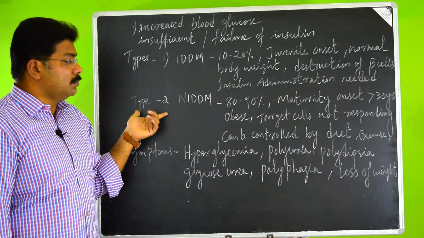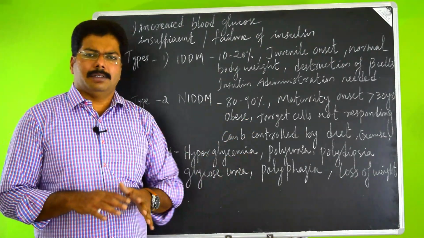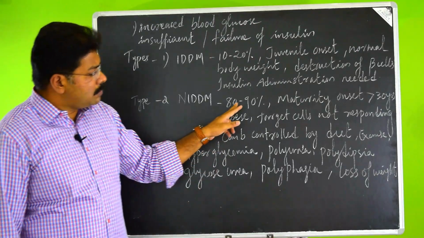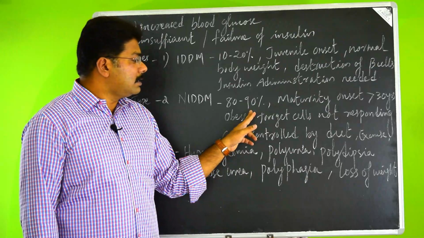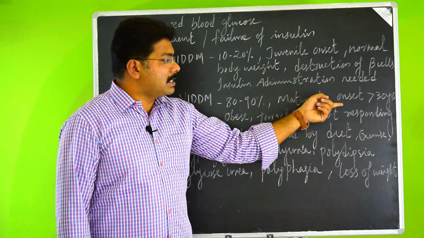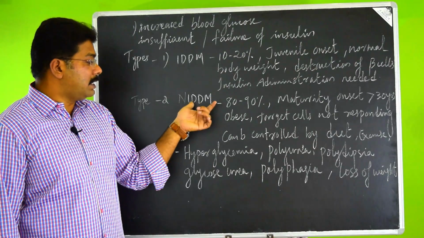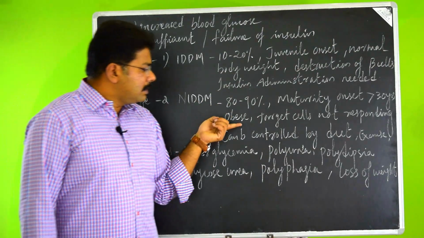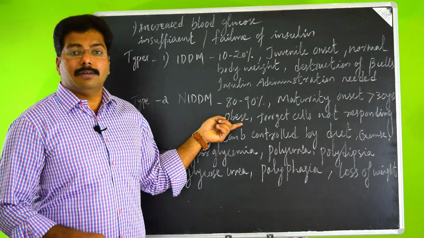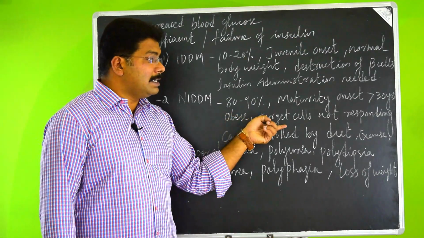And coming to the type 2 non-insulin dependent diabetes mellitus, this is the most common diabetes, which is what we see around us. And 80 to 90% of the diabetes cases are type 2 diabetes. This happens in the maturity onset. That means above 30 years only, normally, these cases of non-insulin dependent diabetes mellitus happen. And this is triggered mostly in the case of obese people who are a little fat. These chances are higher. And the target cells are not responding.